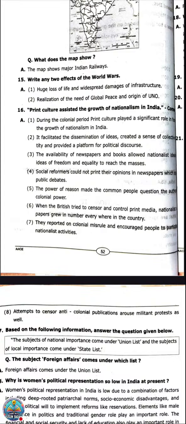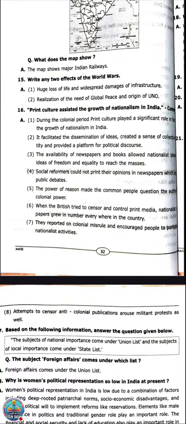Now the third point: the availability of newspapers and books allowed nationalist ideals and ideas of freedom and equality to reach the masses. At that time the newspaper was the means of communication. Telephones, television, all those were not well developed.